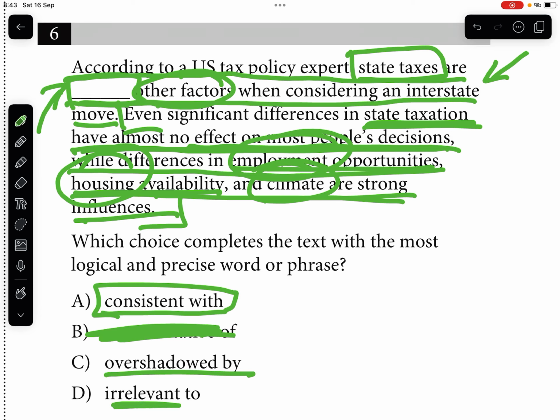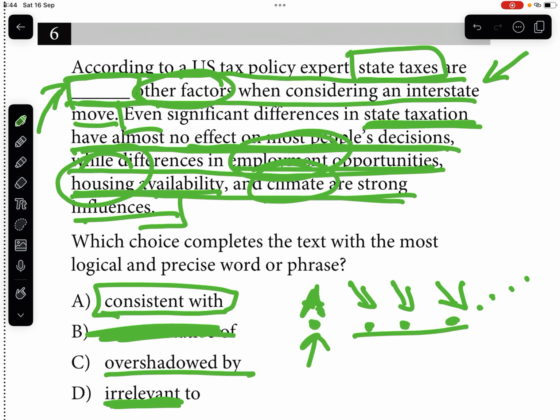And irrelevant to other factors? But it's not the question of relevance. It's saying that we have four different things right here, and this thing, A, is simply not as crucial as these other three factors, just to name a few, right? That is why these three and probably some more overshadow it, or this is overshadowed by those three, okay?